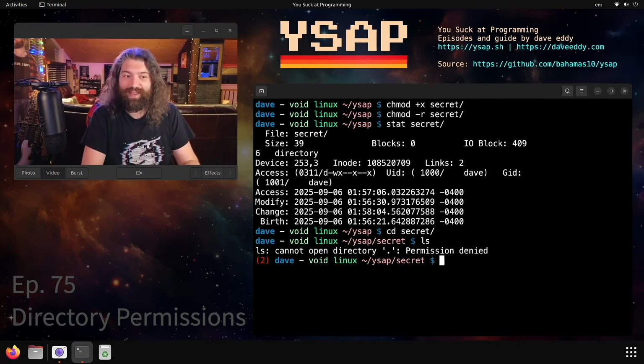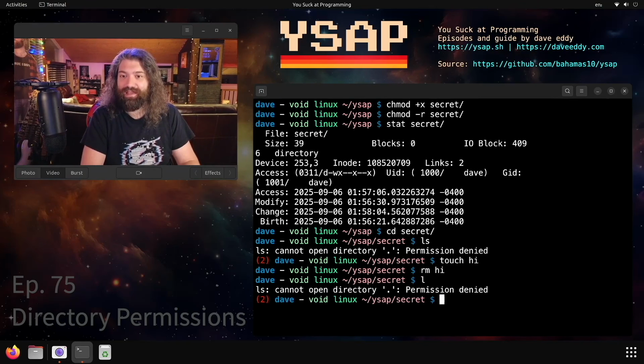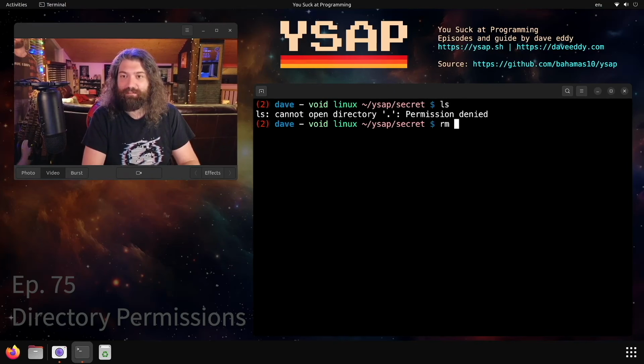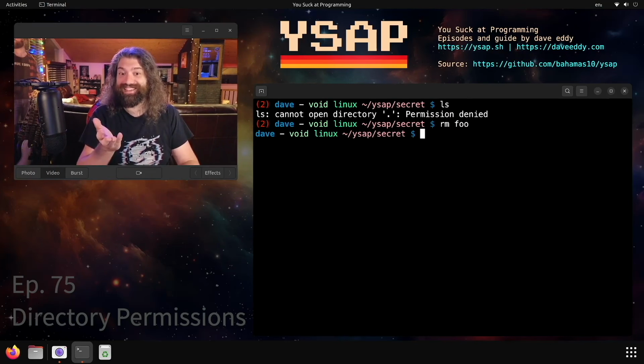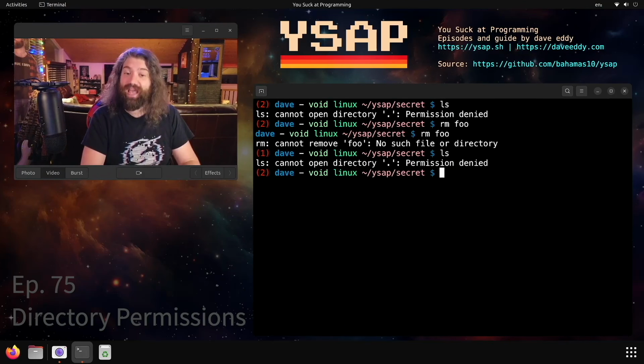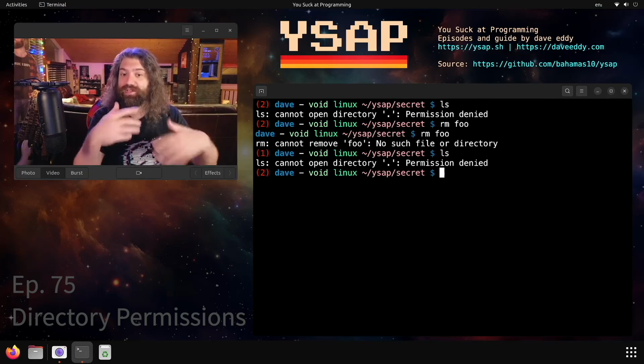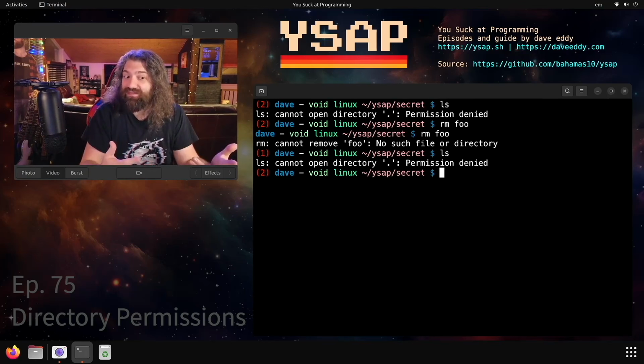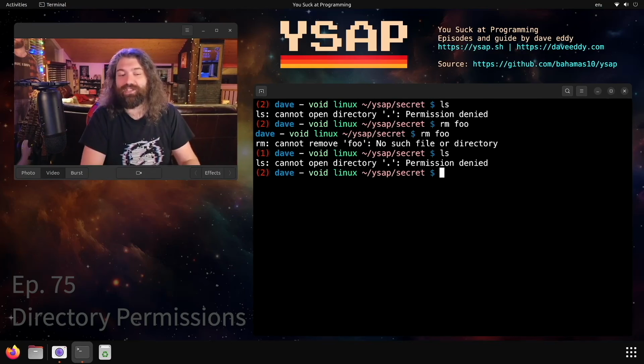So what does that mean? Can I make files? Yeah. Can I delete files? Yeah. I can't list files. I can't ls it, but if I know a file's there, like foo, I can delete it. If I try to delete it again, no such file or directory, but I can't list it. So I have execute permissions. I can go in the directory. I can do things with the directory, but I can't read from it. I have write access, which allows me to change things in the directory.